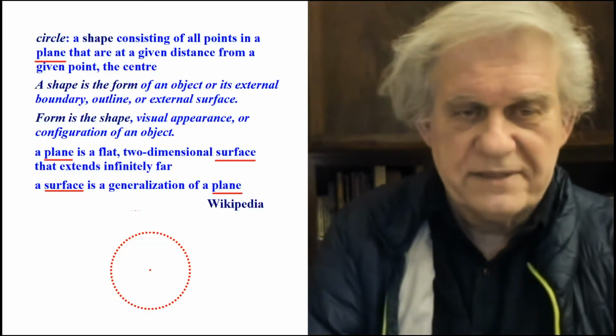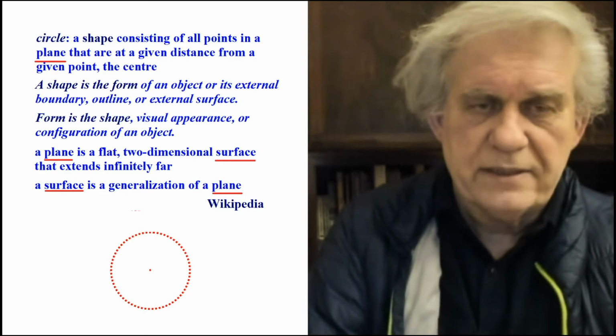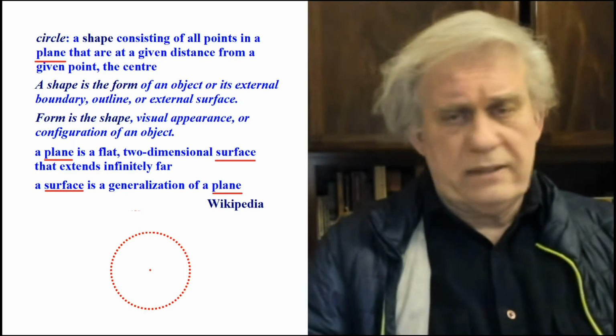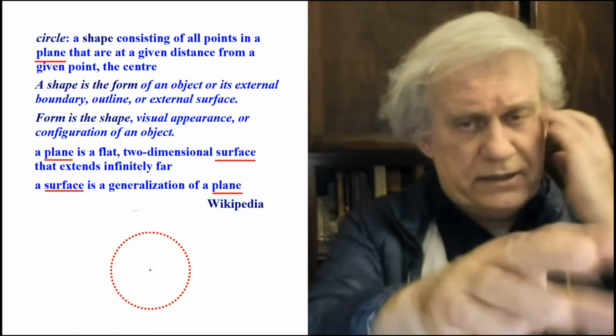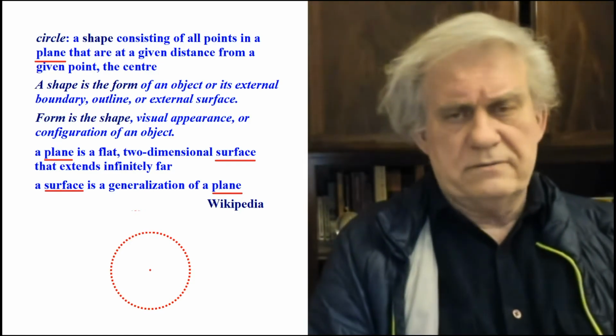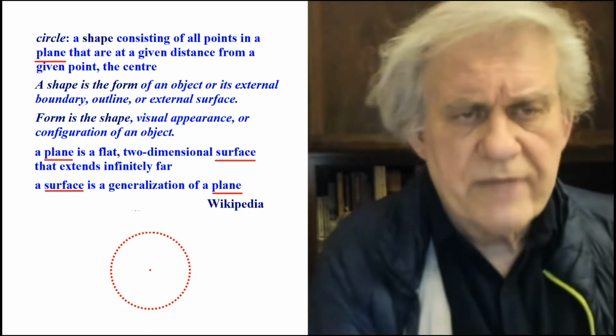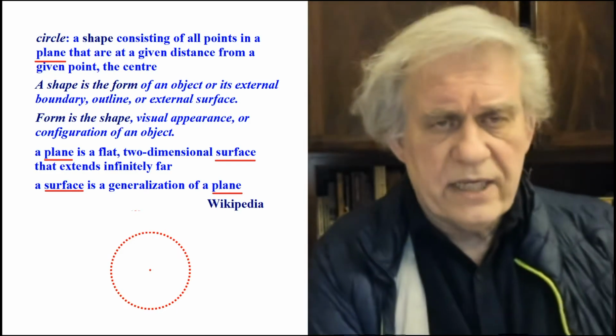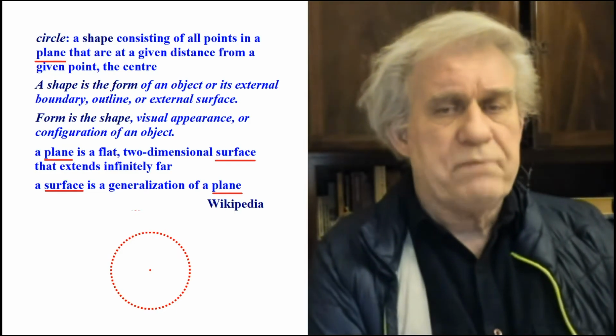But let's continue here. Here's the modern definition, the one so-called geometers of today use. These are the mathematical so-called physicists who use this definition, and it's the one you find on Wikipedia. It's not because it's in the wiki; you'll find it in every book. So it's the same thing. These people have the same notion everybody else has, so no problem with using the wiki here. Circle, a shape consisting of all points in a plane.